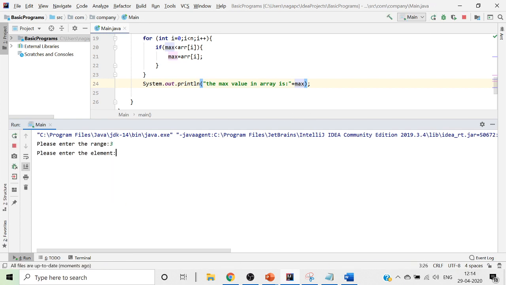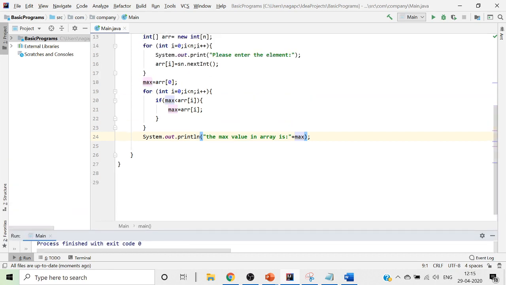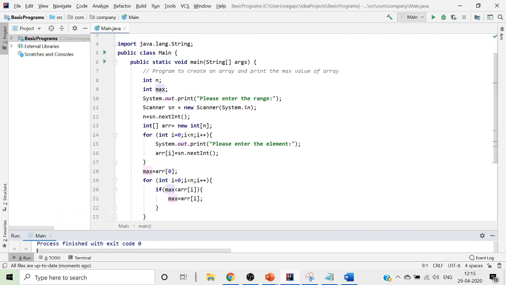I'm giving only 3 values: 27, 45, and 12. Now the maximum value in the array is 45. So this is how you calculate the maximum value of an array.